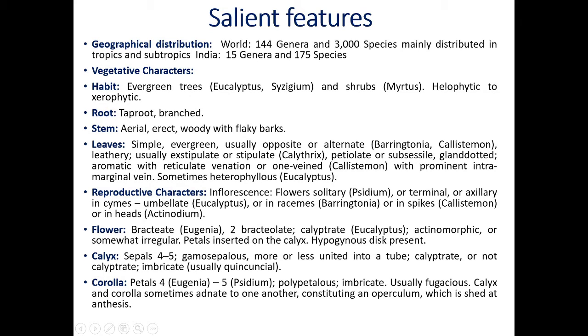Calyx and corolla are sometimes adnate to one another. That means they are fused, constituting an operculum. Operculum is nothing but a cap-like structure, which is shed at anthesis. Now these are the characters of the calyx and corolla.